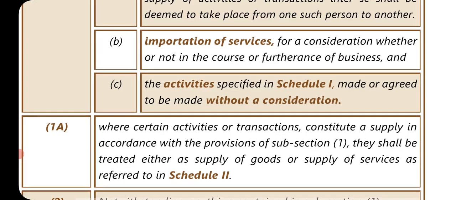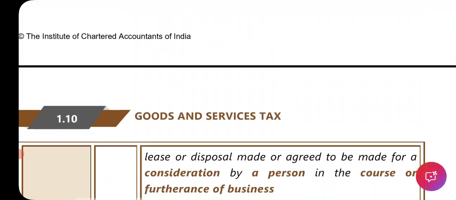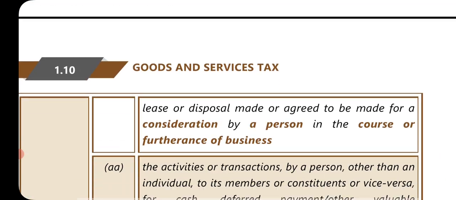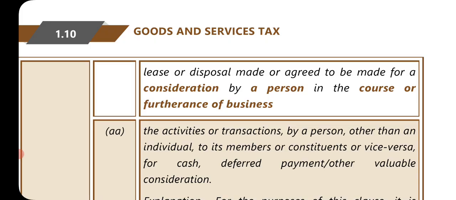And number 7(1)(c), section 7 subsection 1 clause C: the activity specified in schedule 1, made or agreed to be made with or without a consideration. So whatever is mentioned in schedule 1 will again become a supply even if it is made without consideration. Initially, in the first part, 7(1)(a), they have mentioned that there should be a consideration, there should be a person, and it should be in the course or furtherance of business.